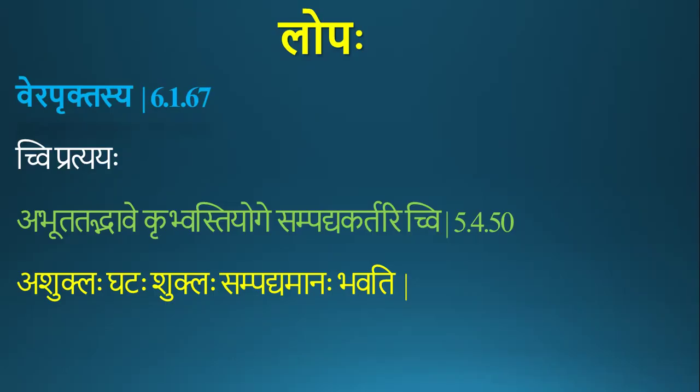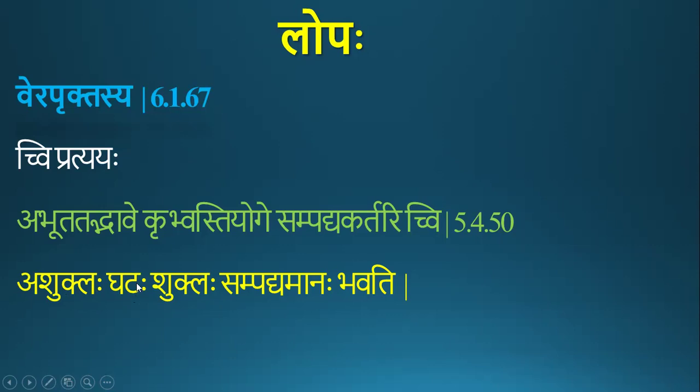The pratyaya chvi comes after a word when the agent or the word has attained a new state which the thing previously was not, and it comes along with three dhatus: kr, bhu, and as. Kr, bhu, and asti. So these dhatus should be there. If we use other dhatus, then this sutra is not applicable. We cannot use chvi pratyaya there. Sampadya kartari means when attaining that state we use chvi. For example, ashuklah gatah shuklah sampadyamanah bhavati. Or we can use kr also.